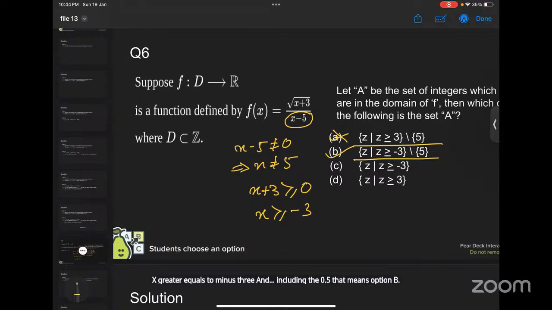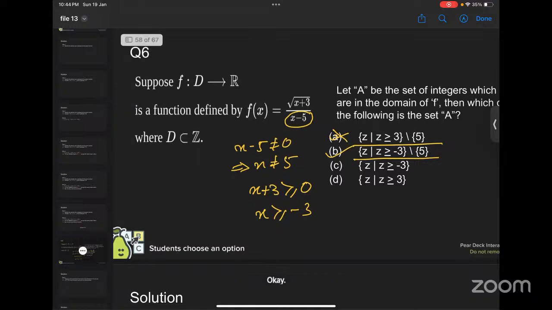Fine. Is it fine? Okay, ma'am. In the question, x minus 3 is given. It's not x plus 3. And, ma'am, the question is root under x minus 3 upon x minus 5. This is plus, this is not minus.